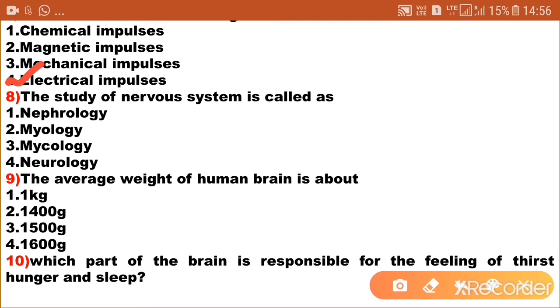The study of the nervous system is called: first option, nephrology; second option, myology; third option, mycology; fourth one, neurology. The study of the nervous system is called neurology.